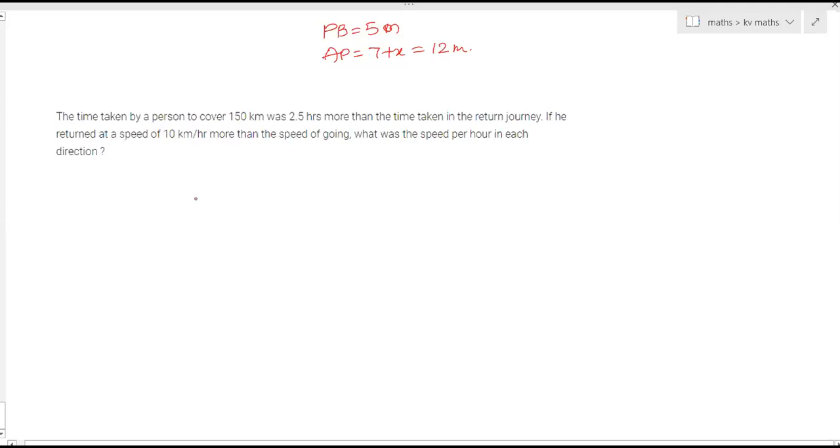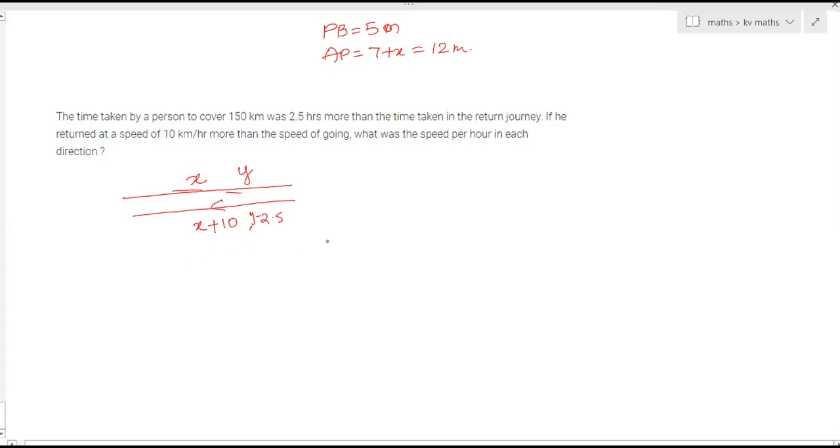So speed of going consider as x. Then returning speed is x plus 10. Now while increasing the speed, time taken was 2.5 hours lesser. So first, initial speed time will be y hours if it is taken. Now it will take 2.5 hours less. So that means y minus 2.5. Distance remains same.